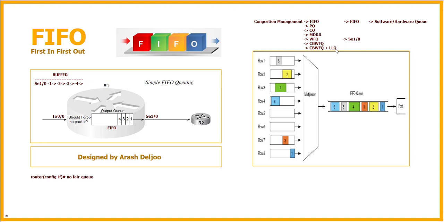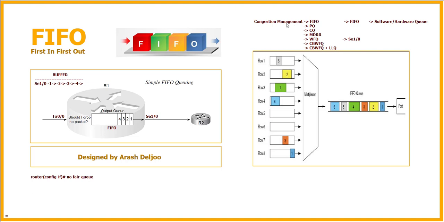We can use FIFO for remaining traffic. It is another usage of FIFO. You will learn about it. About FIFO, we don't have any important configuration. Actually, when we don't have any configuration about the queuing mechanism, we are using FIFO. Okay, that's it. You will learn about the other mechanisms in future videos.